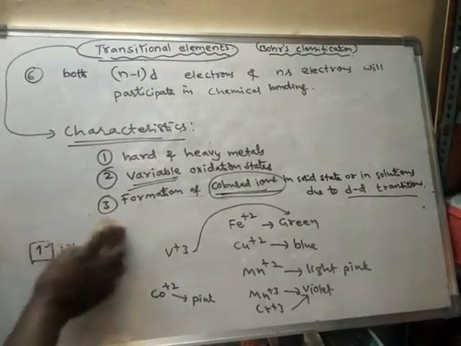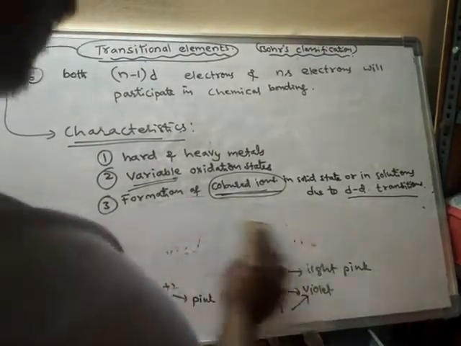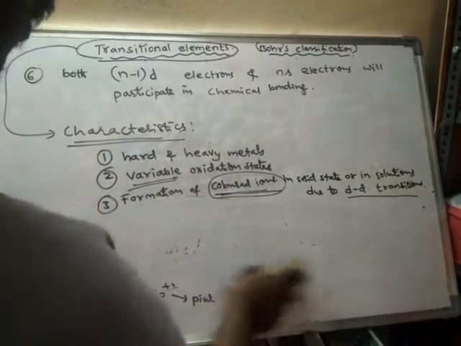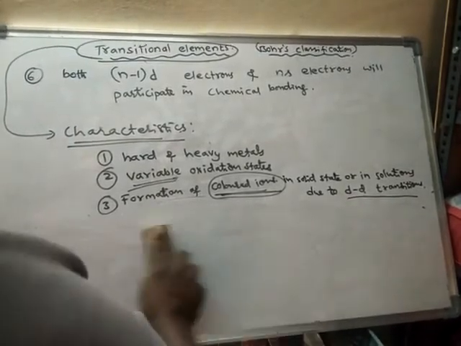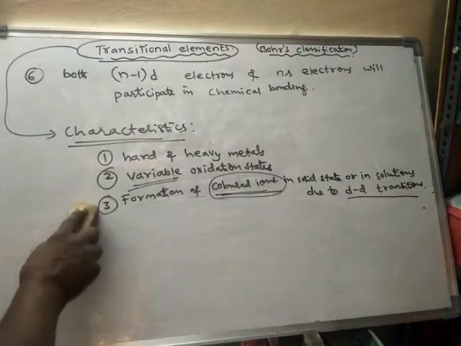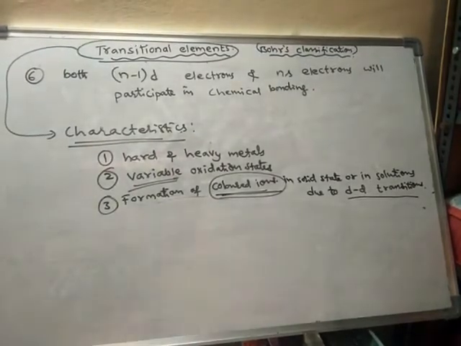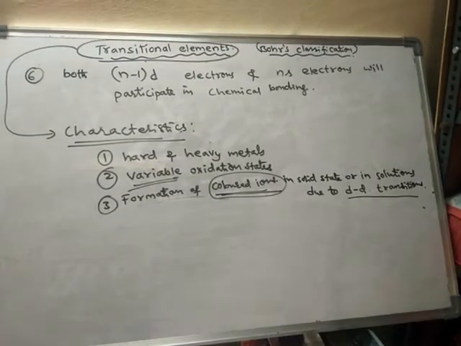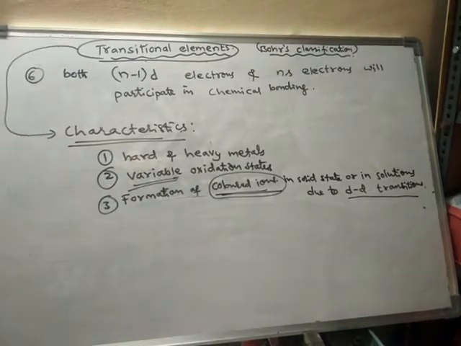Such a property is not found in other elements. Even in inner transition elements, some ions are colored. This is the most important characteristic of transition elements: formation of colored ions.